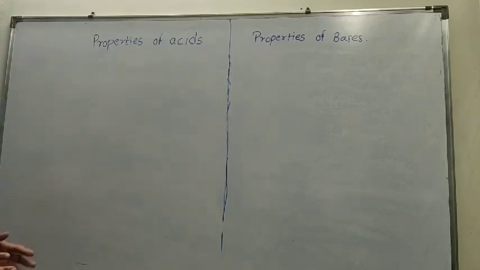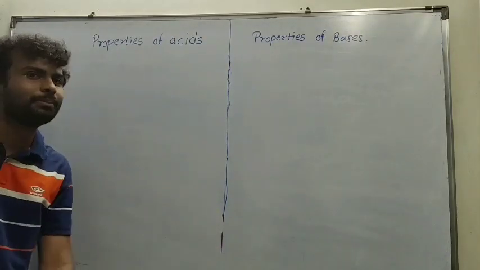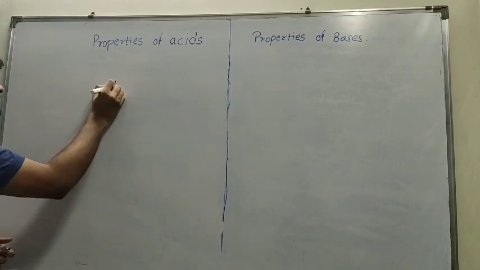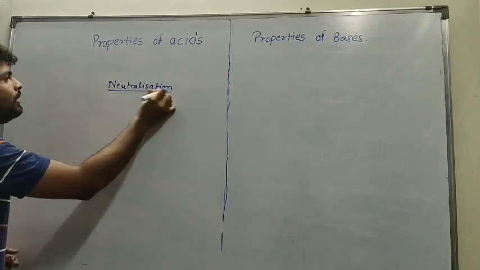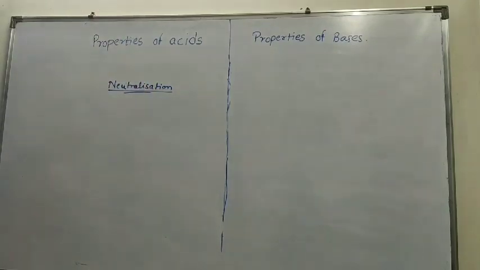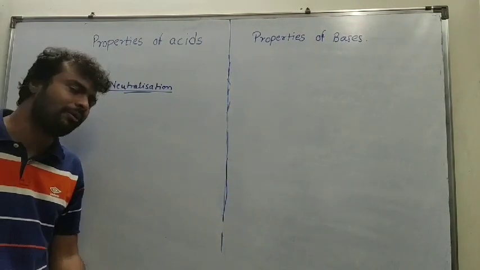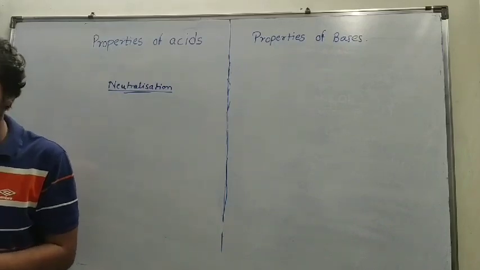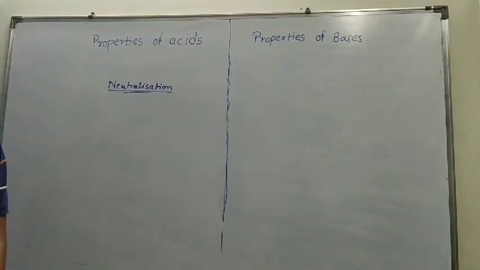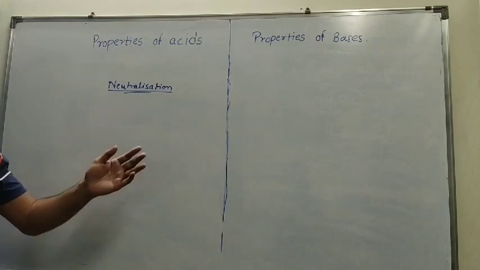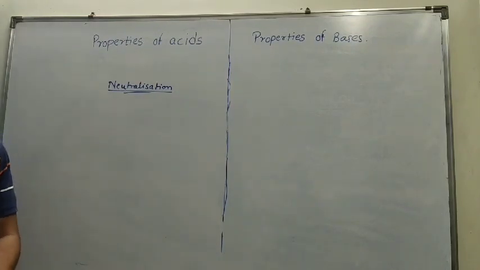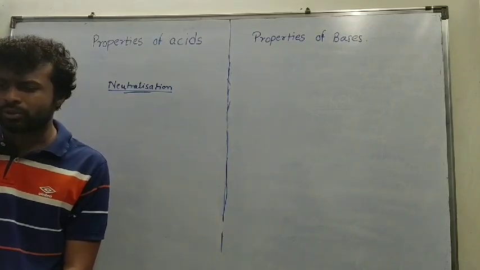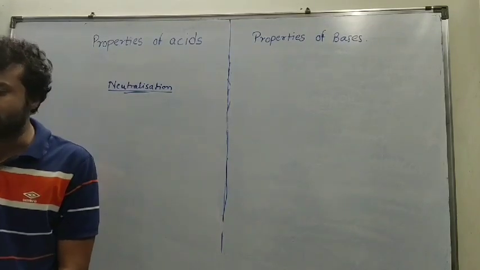But one important reaction associated with acids as well as bases is the neutralization reaction, and that is an important part of the chemical properties of acids and bases. We all know the neutralization reaction: an acid reacts with a base to form salt plus water. I'm not even writing it on the board because we have studied it since, I think, the 7th standard. So I'm skipping that part of neutralization.